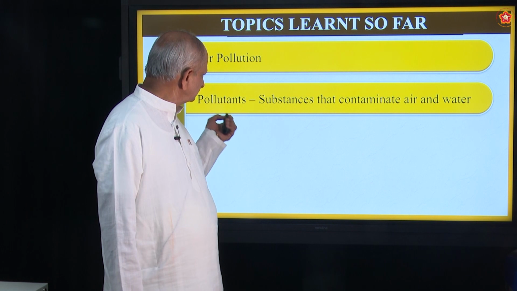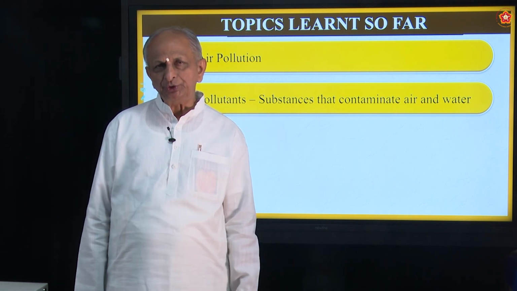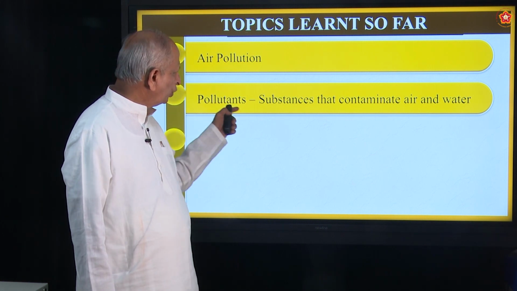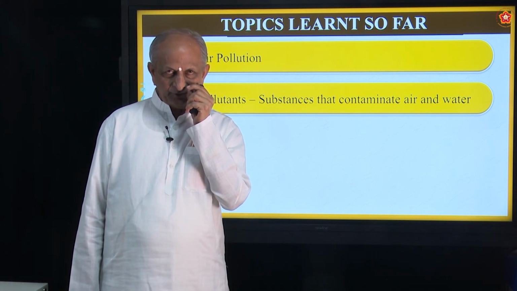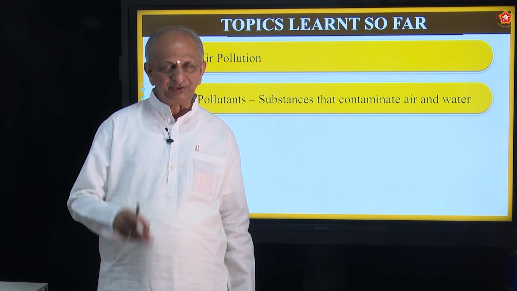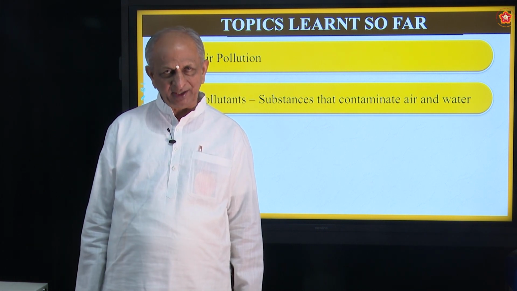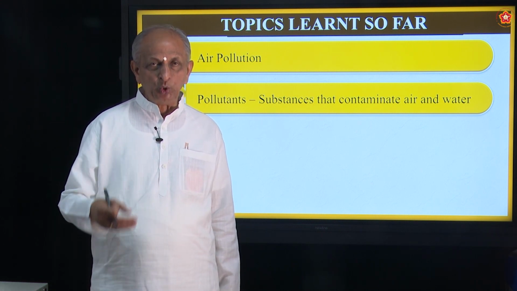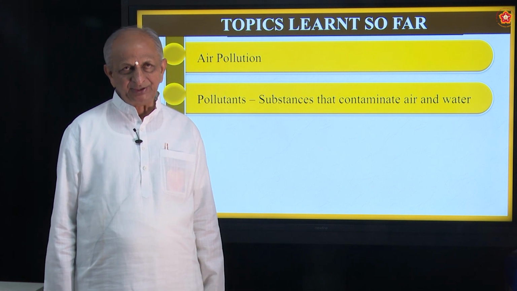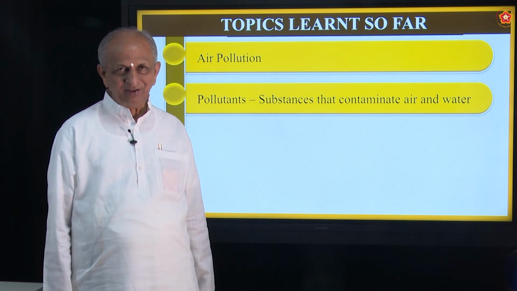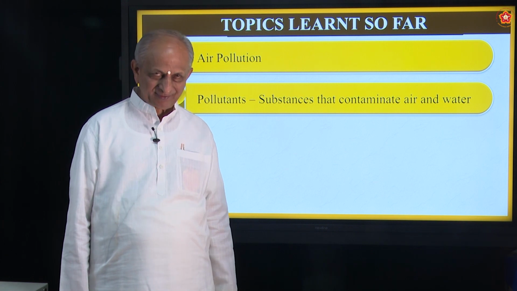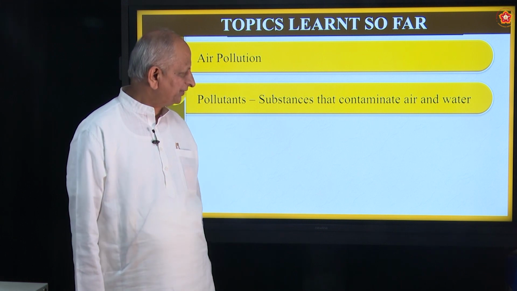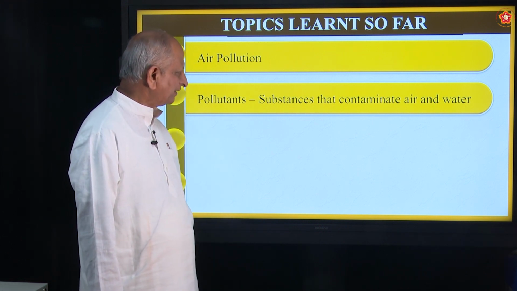And the substances that pollute this air or water are called pollutants. For example, carbon monoxide, sulfur dioxide, nitrogen oxide, all these are called pollutants. Even CFC, what is CFC? Chlorofluorocarbons, is it not? Burning of plastics, all these things will pollute the air.